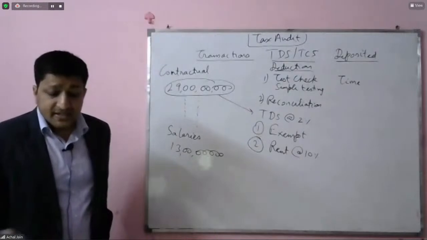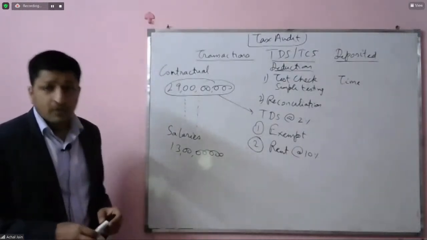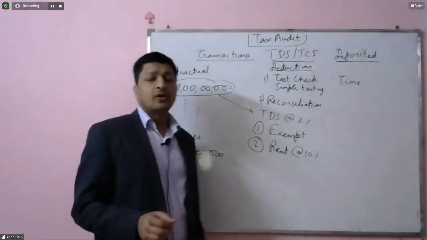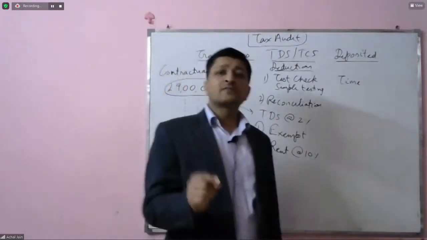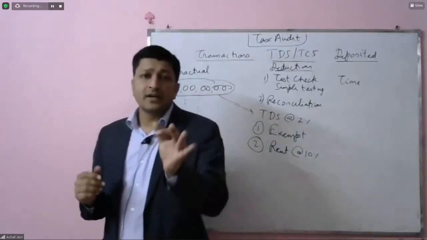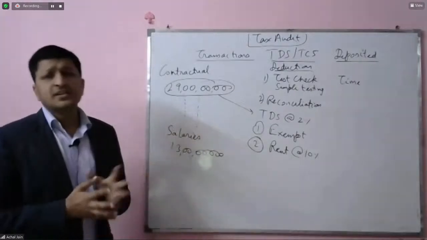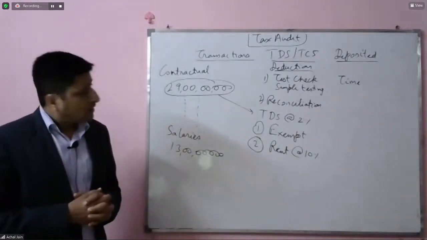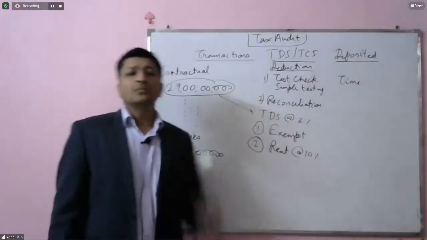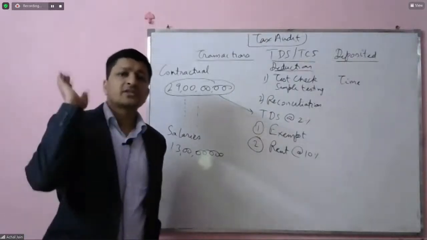Now, these are some of the procedures which the auditor would follow, or would be required to perform, to ensure whether the TDS has been deducted or not, and whether the TDS has been deducted at the correct rate or not. And if there are any such reconciliation differences, the auditor would straight away take those differences to Form 3CD. So all of those amounts will get reported in that annexure which we discussed.